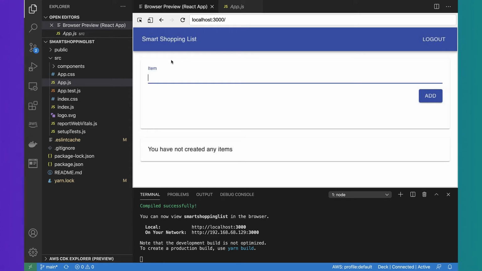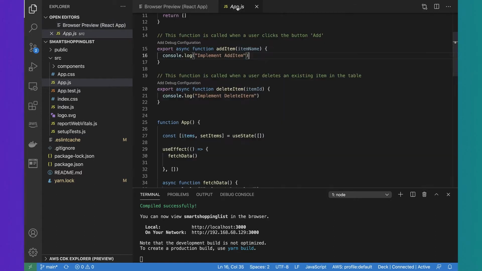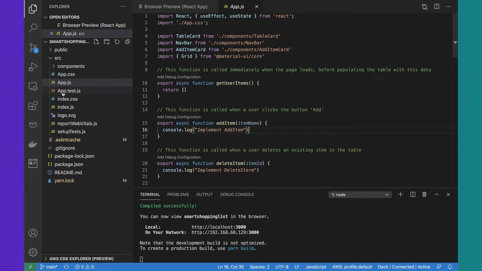I've got Visual Studio Code open, and I have a little React scaffold that I've created with Create React App. If I then go in and try to create a shopping list, I can create one here, and if I click the add button, it should appear as a list down here, but I haven't wired up any actions. It's just the UI. If you look at the code, it's a typical React app with an app.js entry point.